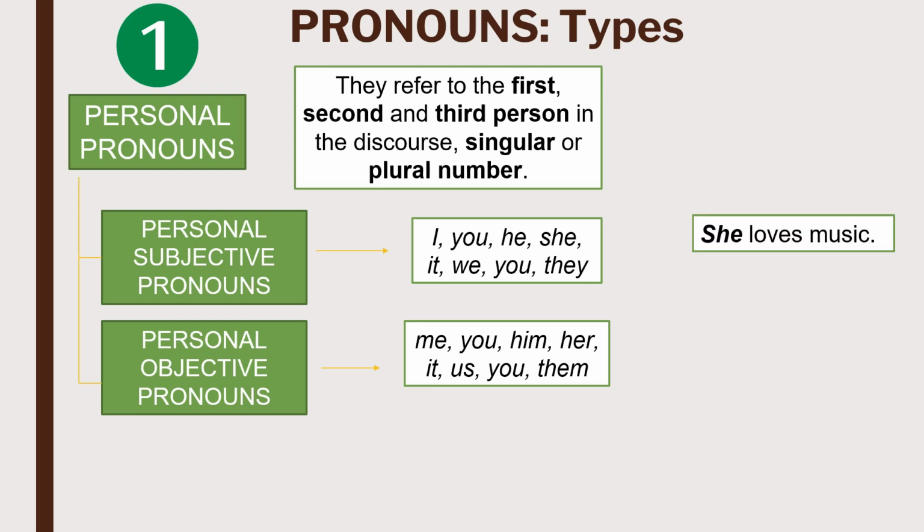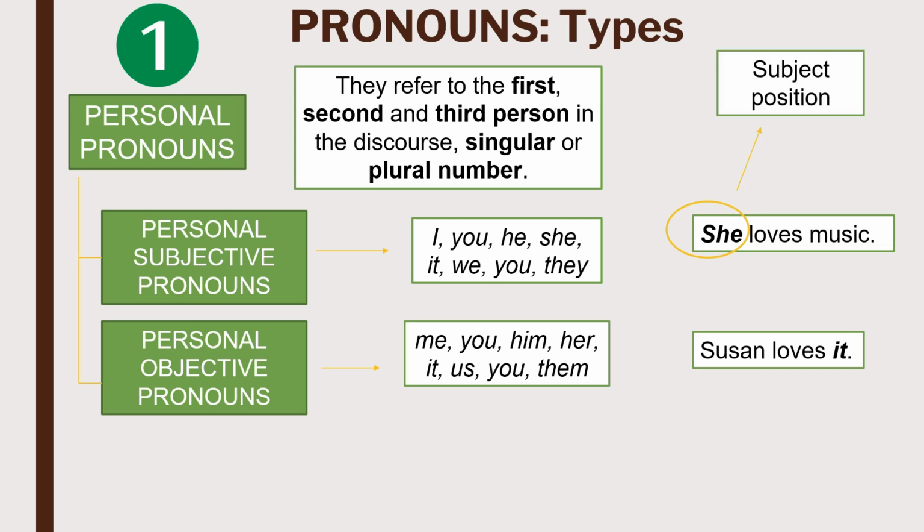One example of a personal subjective pronoun is "she" in the sentence "She loves music," and an example of a personal objective pronoun is "it" in "Susan loves it." As you can see, they occupy different positions. So "she" is a personal subjective pronoun because it occupies the subject position in the sentence.